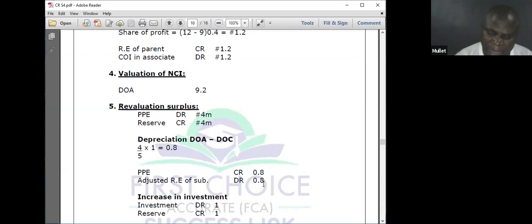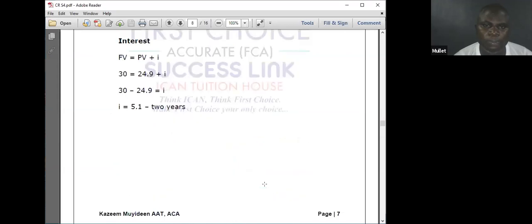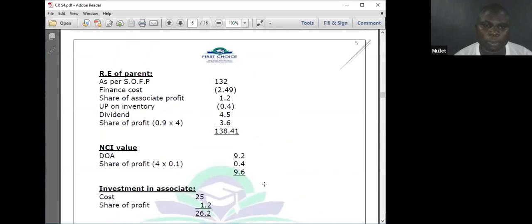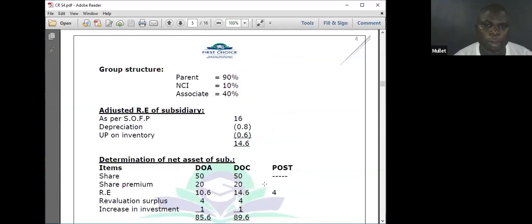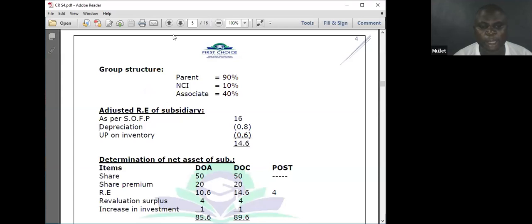Let me go to the statement of financial position. Look at it. PPE credit, minus 0.8. Now go there. Adjusted retained earnings of this. Can you see it? Depreciation minus 0.8. That's all for additional information 4.